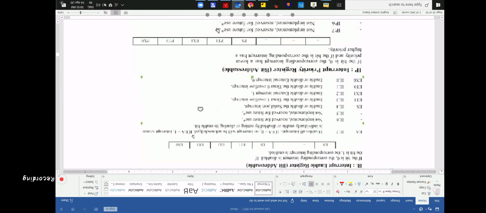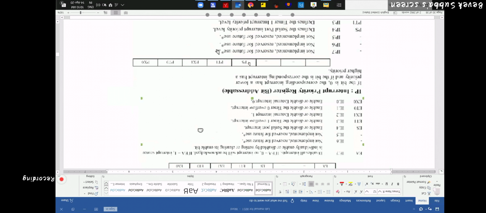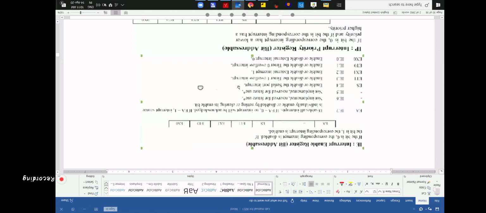IE is just to enable the interrupt. But in IP, it will set the priority of this interrupt, which interrupt has more priority. The interrupts which have more priority will be set in IP.